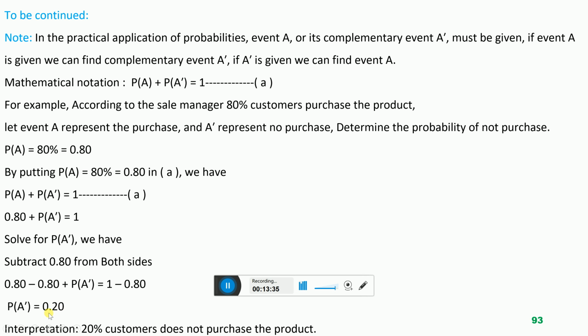Interpretation: what does this mean? This means that according to the information of the sales manager, there is an 80% chance that the customer will purchase. So we estimate using the equation the chance of not purchasing, that is 20%. Out of 100% of customers, 20% will not purchase the product and 80% will purchase the product.